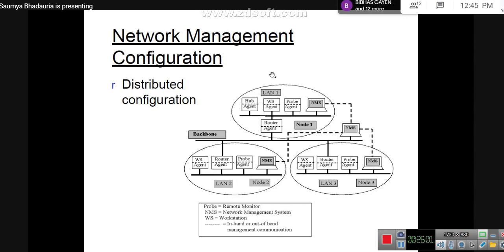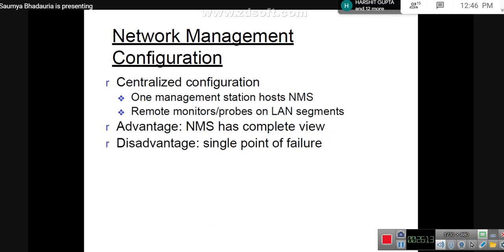Even though in the overall network you will not get the exact information, the internal nodes would be working in a correct manner. Coming back to the centralized configuration.